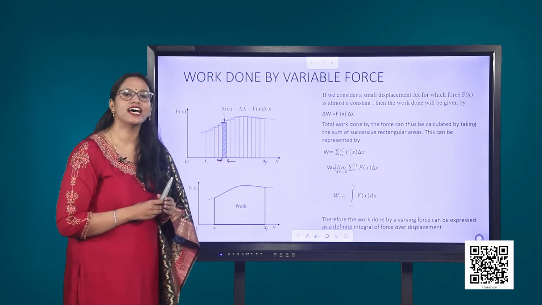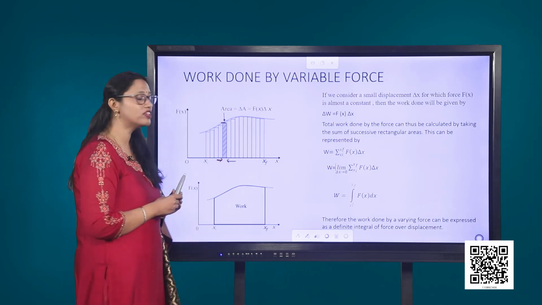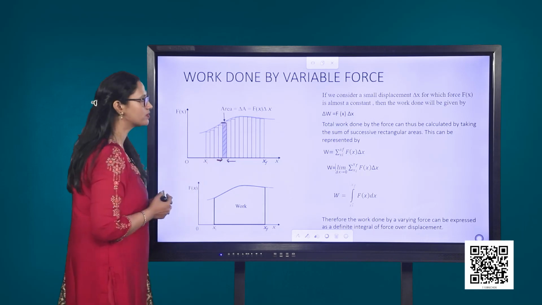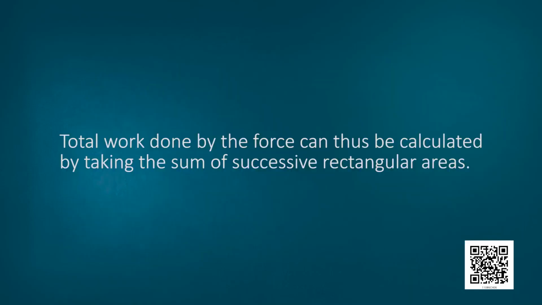This Fx delta x represents the area of the rectangle which is shown shaded. The total work done by the force can thus be calculated by taking the sum of successive rectangular areas.